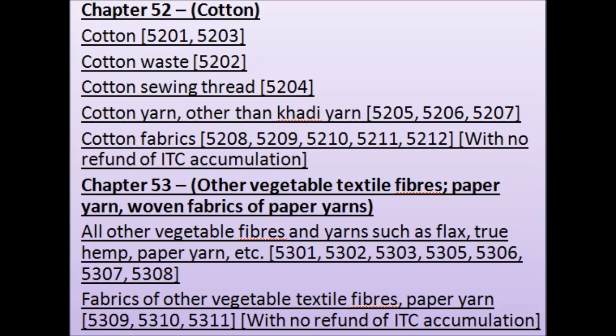Chapter 53, Other Vegetable Textile Fibers, Paper Yarn, Woven Fabrics of Paper Yarns. All other vegetable fibers and yarns such as flax, true hemp, paper yarn, etc., 5301, 5302, 5303, 5305, 5306, 5307, 5308. Fabrics of other vegetable textile fibers, paper yarn, 5309, 5310, 5311, with no refund of ITC accumulation.